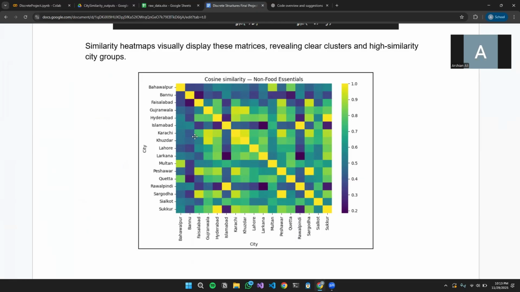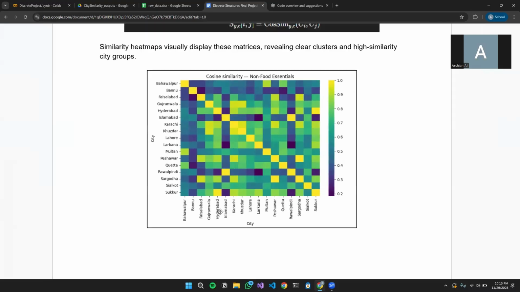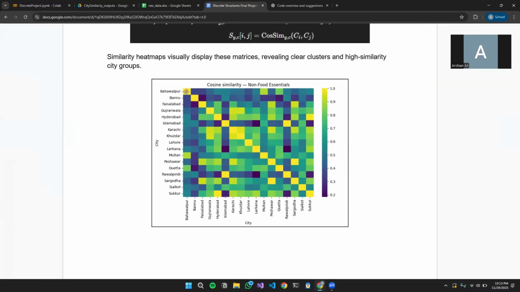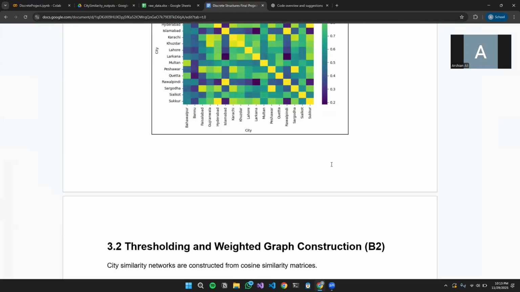This heat map shows how similar they are, and the values can range between 0 to 1, or they can also go to 0 to -1, but we used absolute value to make sure that it goes from 0 to 1. So as can be seen, the cosine similarity for each city with itself is 1, and other than that, any similarities can be seen according to this key on the right.